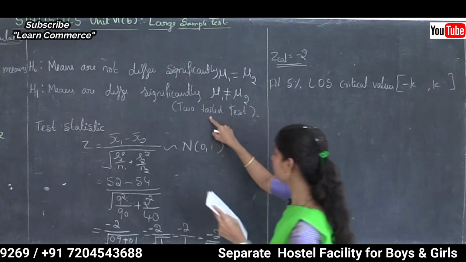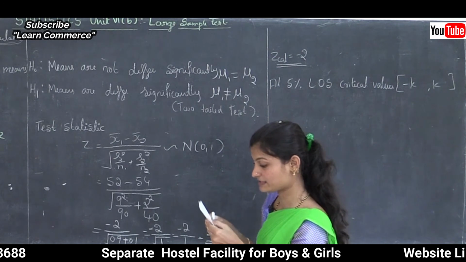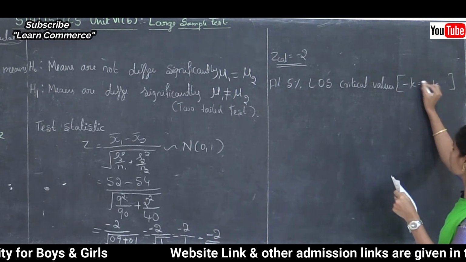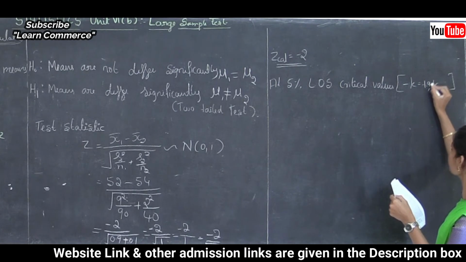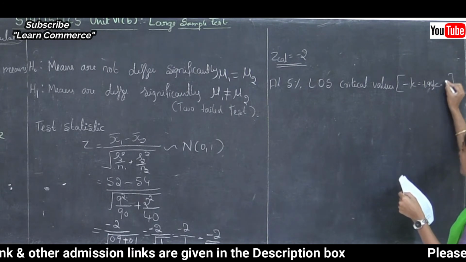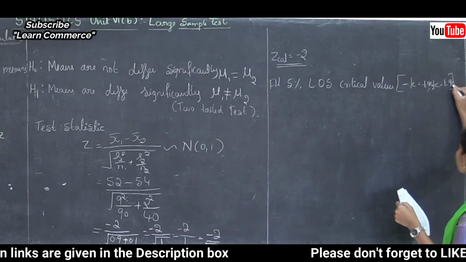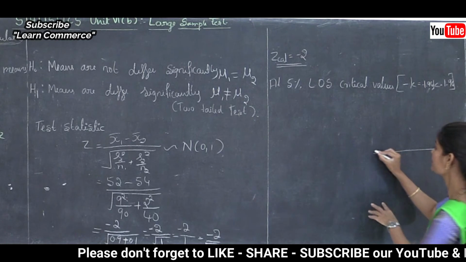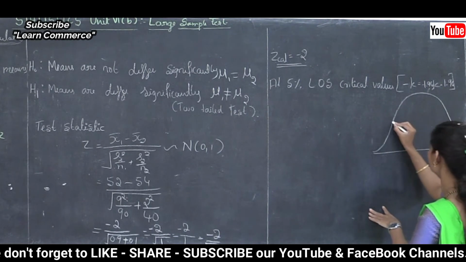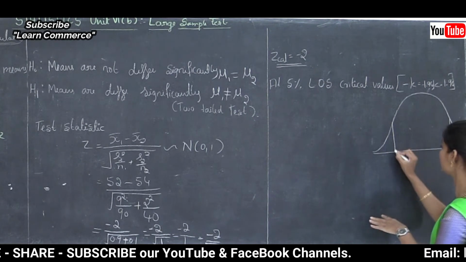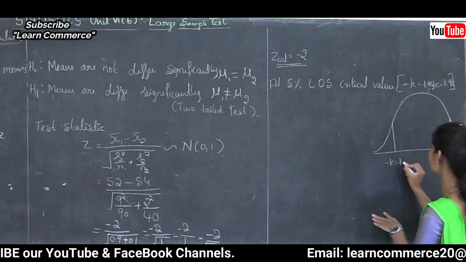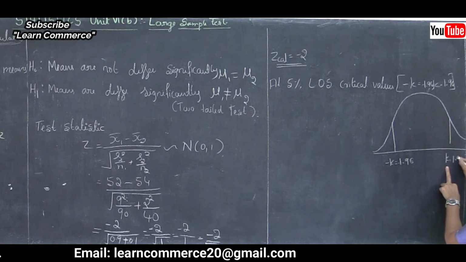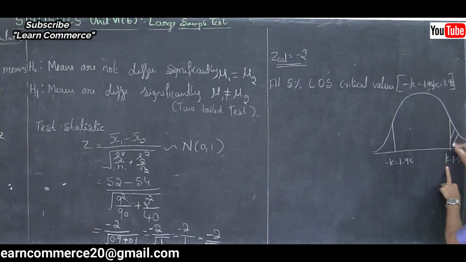Here alpha is 5%, so minus k is minus 1.96 and plus k is 1.96. In a two-tailed test, the rejection region is located at both tails of the probability curve. These are the rejection regions.